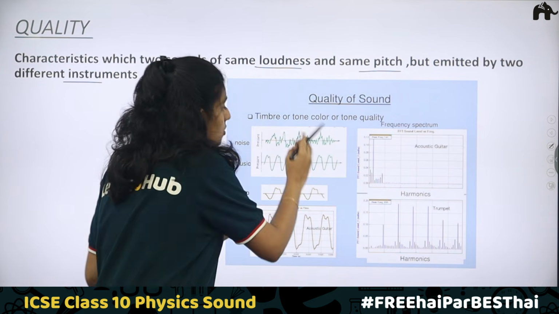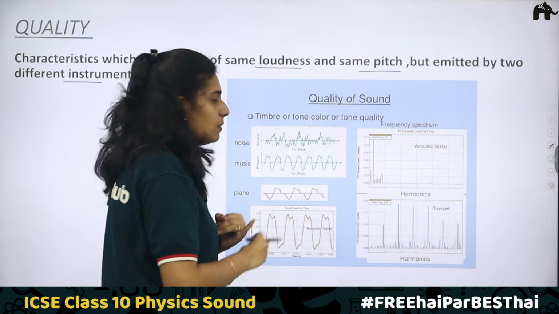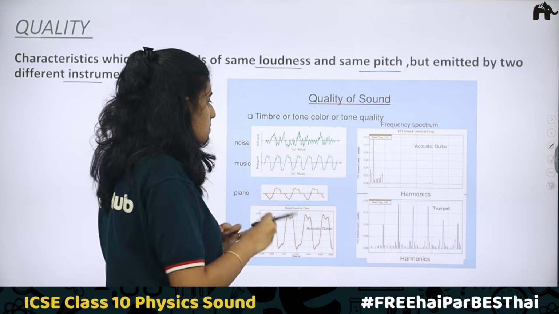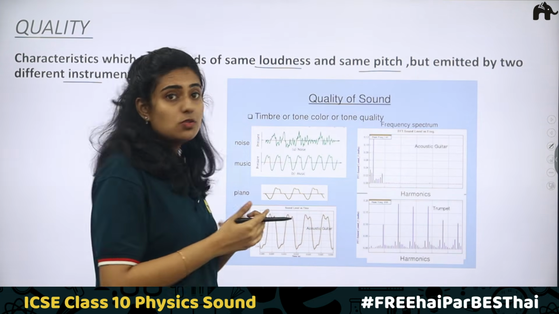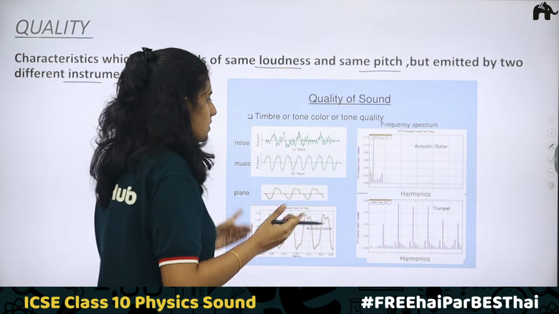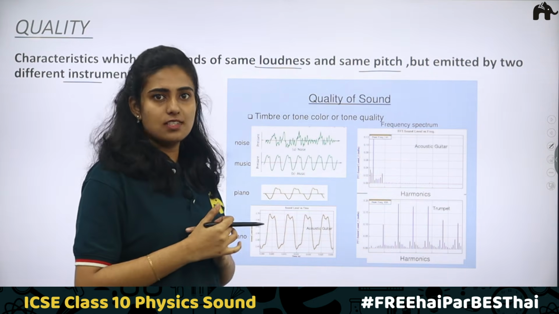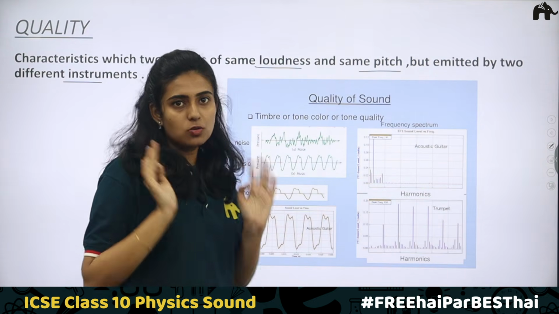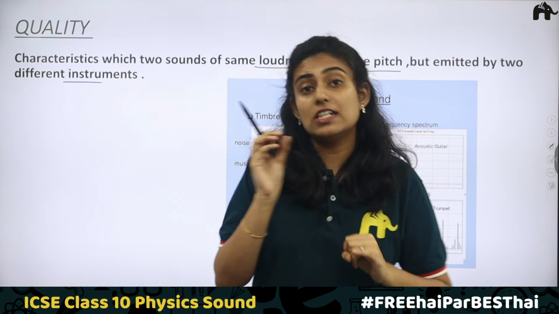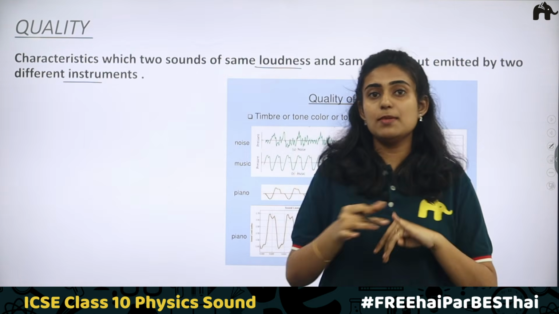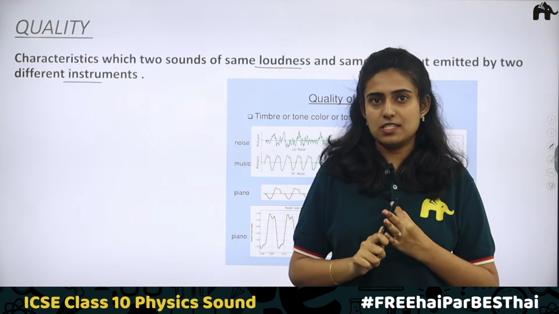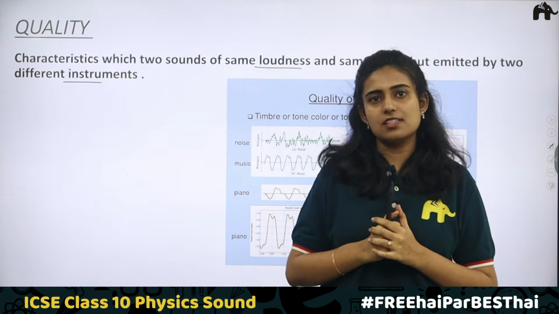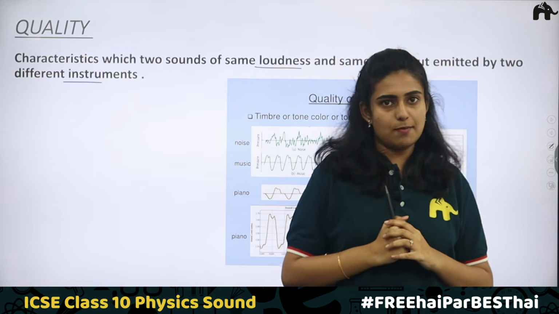The sound produced by a guitar will be different from that of a violin, which will be different from that of a flute. All these are different because they produce different quality sounds. According to the syllabus, you just need to study the definitions of what loudness is, what quality is, and what pitch is.